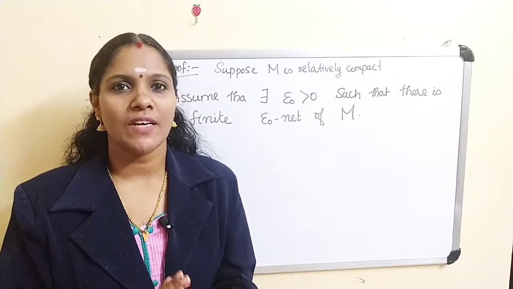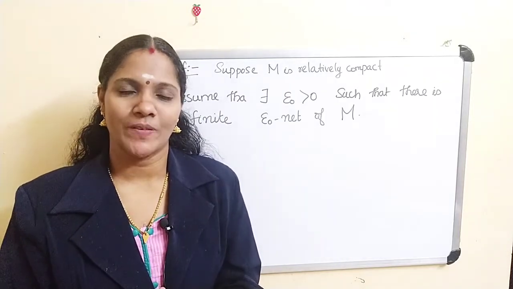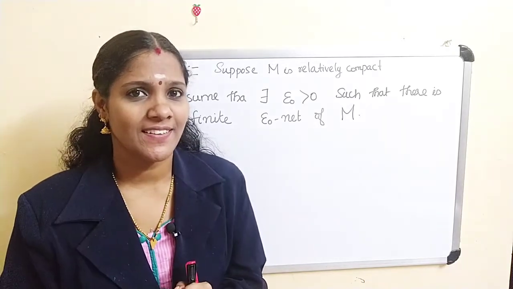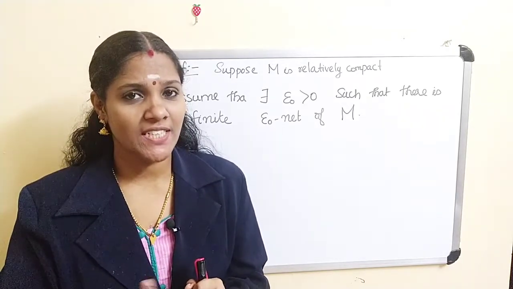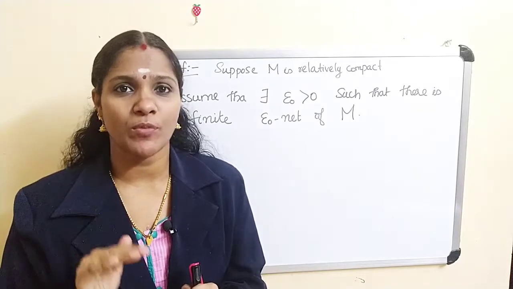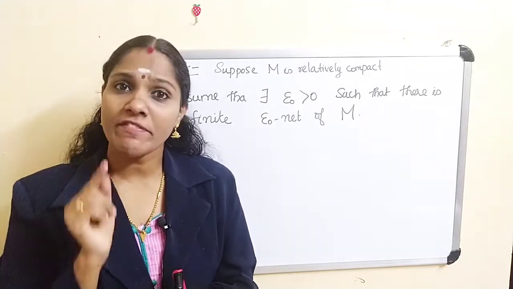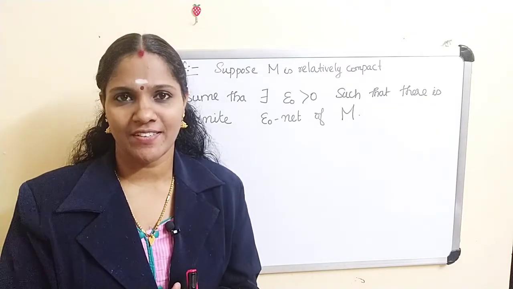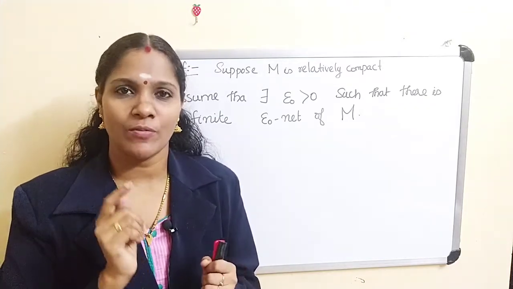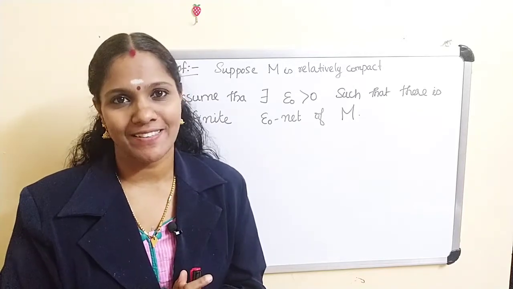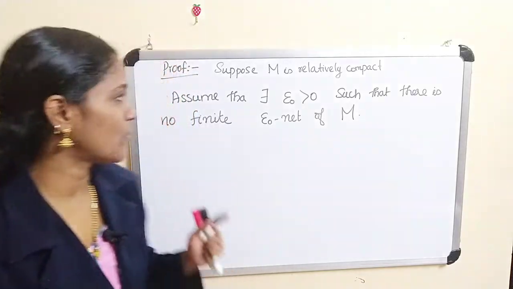We assume that this condition does not hold. What is the meaning of that? The condition says that for every epsilon greater than 0, there exists a finite epsilon net in M. That condition not holding means you can find some epsilon greater than 0 such that the epsilon net is not finite. Let it be epsilon naught.